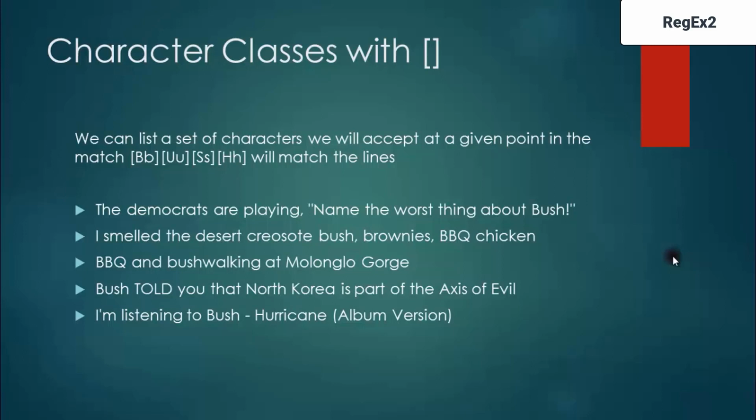Next, "I smell the desert creosote bush, brownies, barbecue chicken." Here bush is all small case letters. Then "BBQ and bushwalking and knowledge", again bush here is small letters. And "Bush told you that North Korea is part of the axis of evil", where Bush has a capital B, small ush. "I'm listening to Bush, Hurricane, album version." So you're getting multiple matches, and you get the point. Capital B, any kind of combination will be extracted by using the square brackets. If you want to have multiple sets of characters, you can use the square brackets.